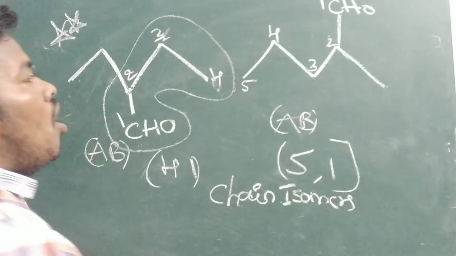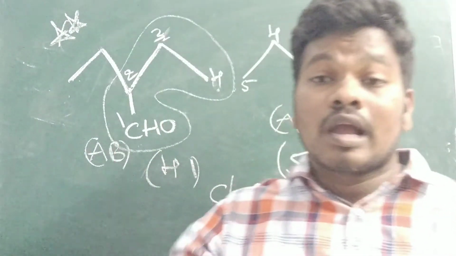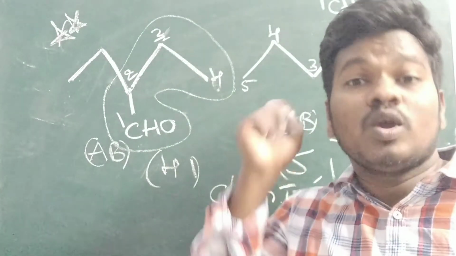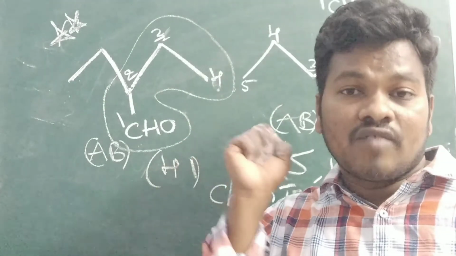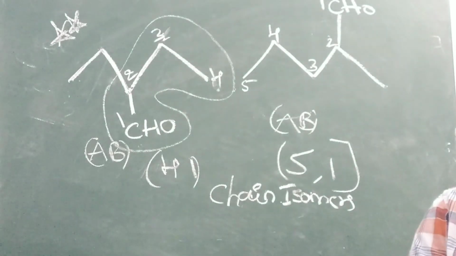Always remember, if the carbon containing the functional group is present, you should include the carbon containing the functional group in the main chain, in the principal chain. You have to include it.